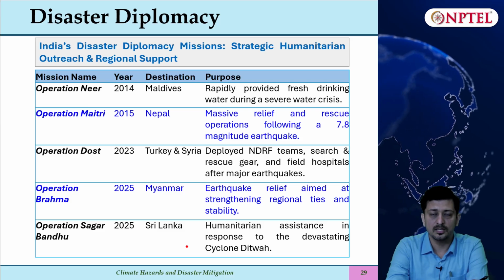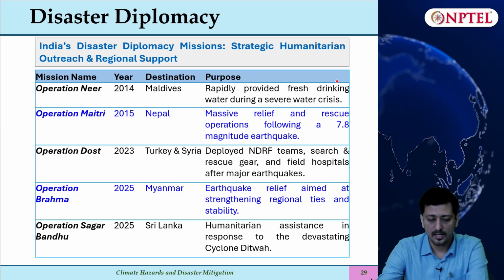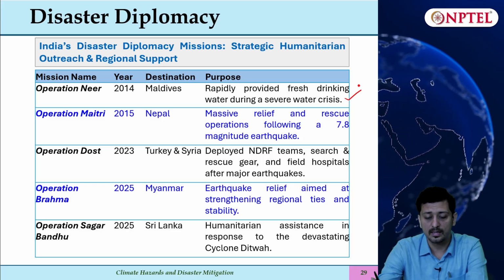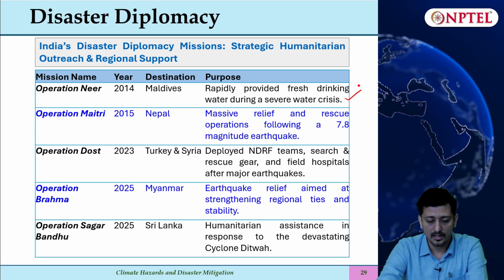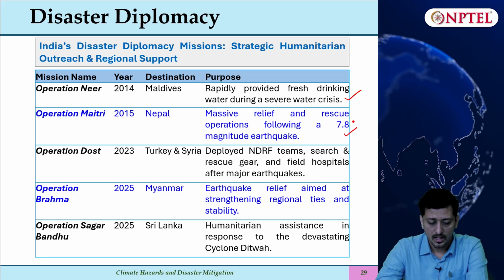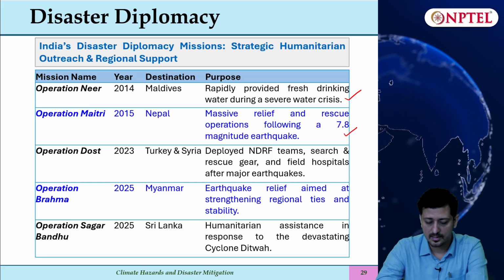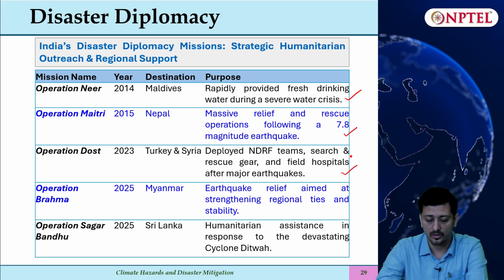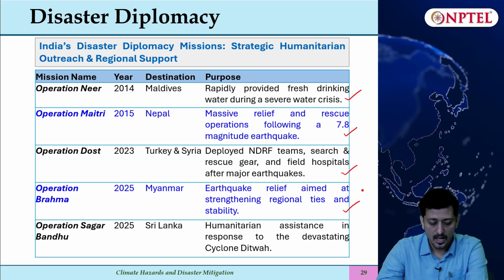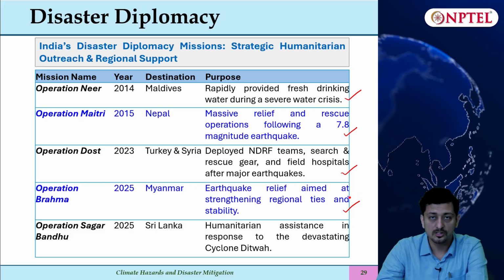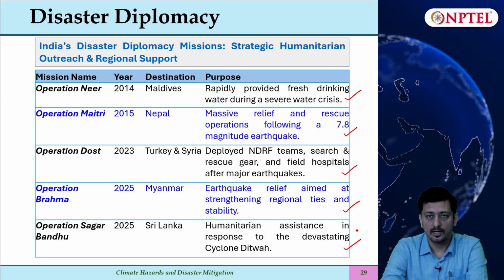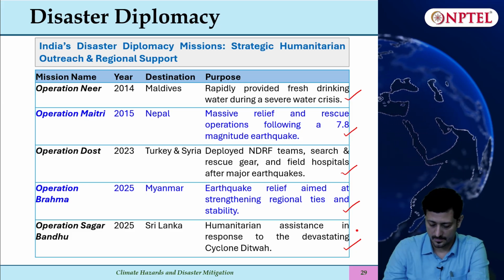Some of the key missions which India has undertaken: Operation Neer in 2014, where we provided fresh water and rescued Maldives from a freshwater crisis. Operation Maitri in Nepal, where we provided relief operations following an earthquake. Then Operation Dost in 2023 in Turkey and Syria, where NDRF teams were deployed for search and rescue operations. Operation Brahma in Myanmar, where earthquake relief was provided, and the recent one is Operation Sagar Bandhu in Sri Lanka, where humanitarian response was provided to counter the fatalities and destruction caused by Cyclone Ditwah.